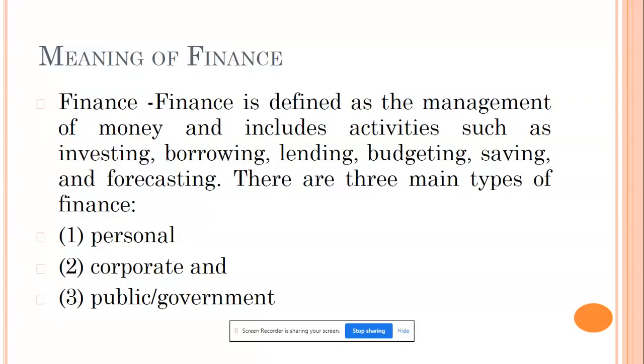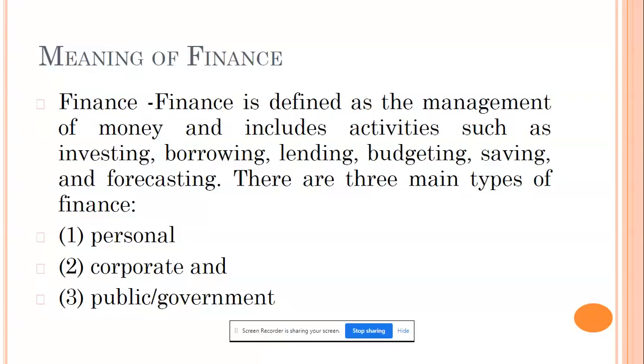Hope it is clear. And there are three types of finance. One is personal finance, that is managing an individual's income and expenditure. That is called personal finance. Number two, corporate finance, managing corporate assets, corporate receipts, corporate payments. Okay, where to source the fund, where to invest the fund, how to reap the maximum benefit, how much will be the dividend, how much will be the retention ratio. So all those things will be calculated.